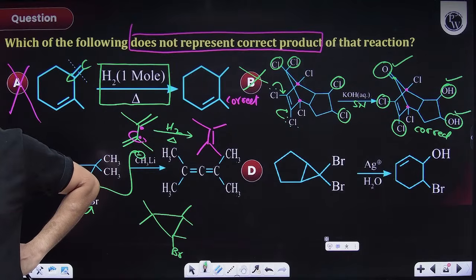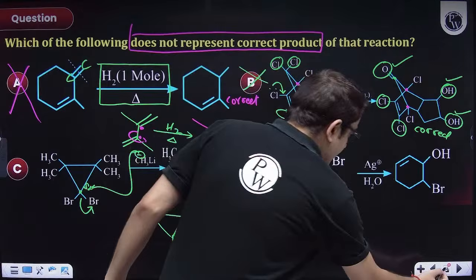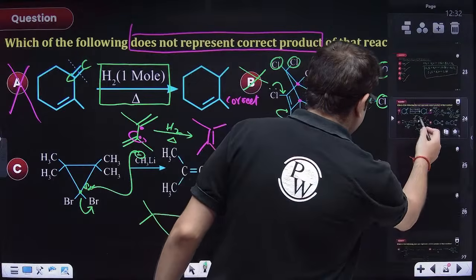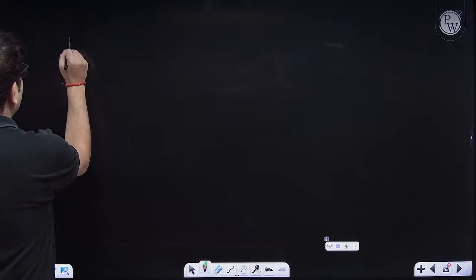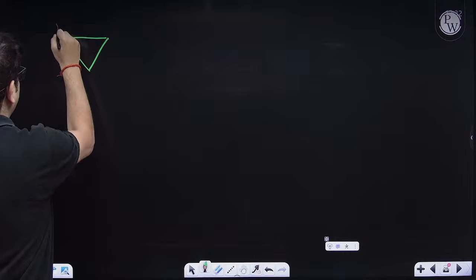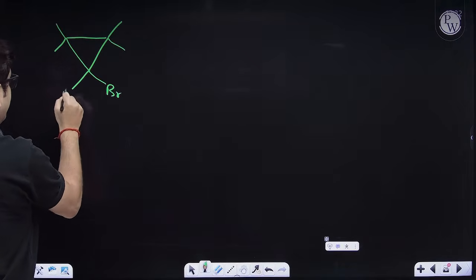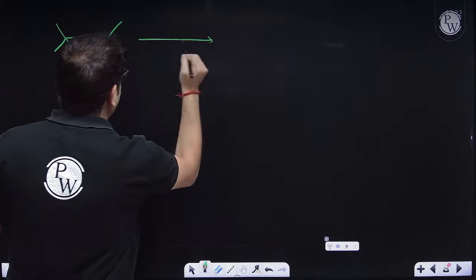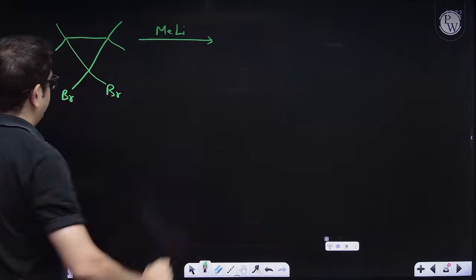Because I guess with your NCERT also, let us do it on a fresh page. I have this cyclic compound, okay, sir. I have this geminal dihalide, okay, sir. And I have this organometallic compound.